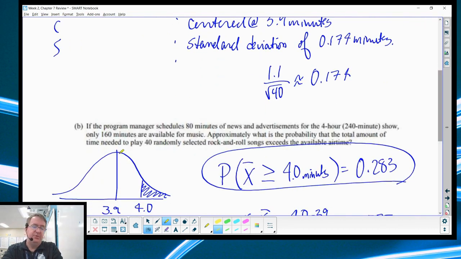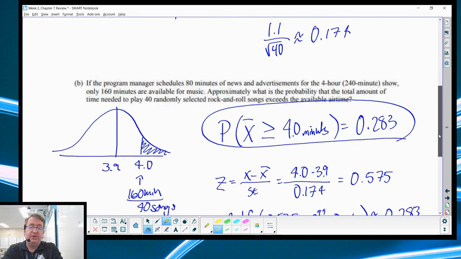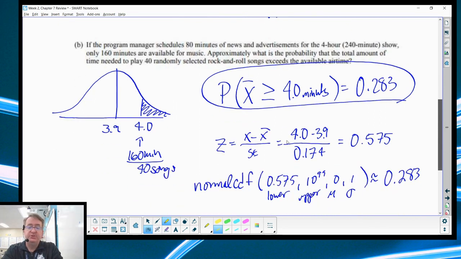So you would say, okay, 3.9 is normal. I've got my 4.0 over here. I want to know, what are the chances of being larger than that? Great. Now I have my answer there. How did we come up with it? Again, it's going to come back to that z-score idea. So your z-score is going to be x minus x bar. So I got 4.0 minus the 3.9 divided by the standard deviation that we found up in part A. And we get a z-score of 0.575.